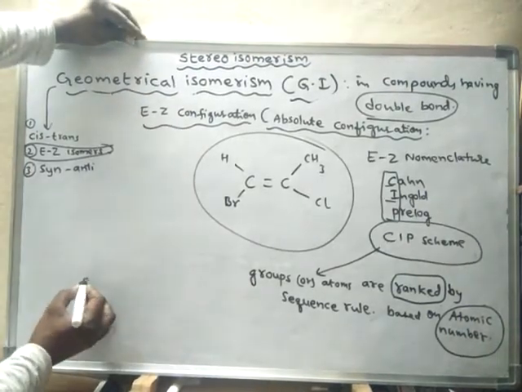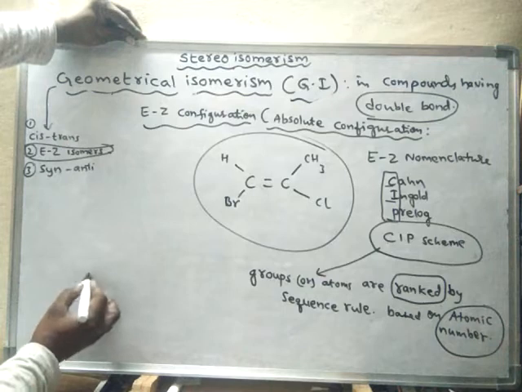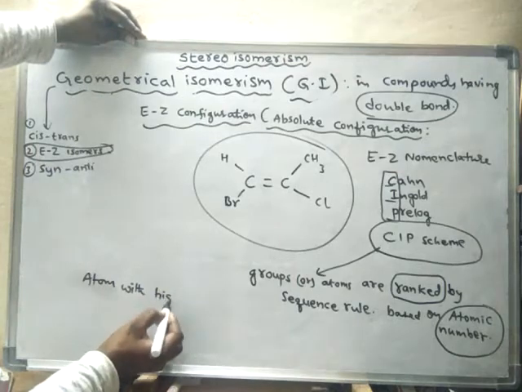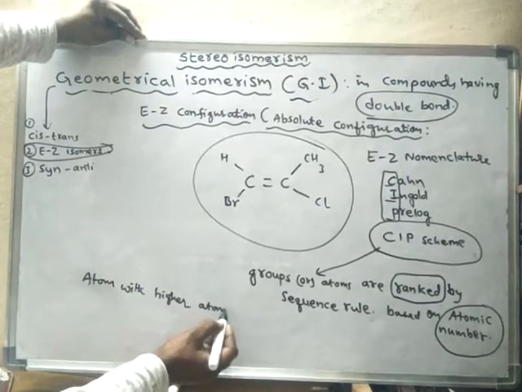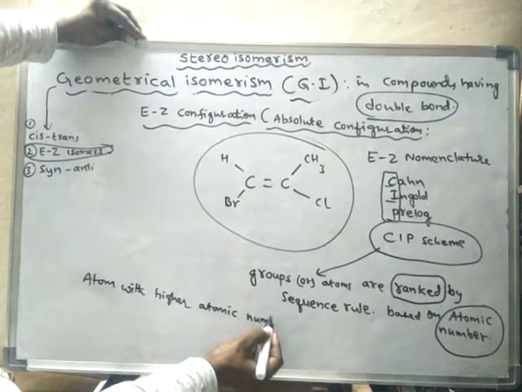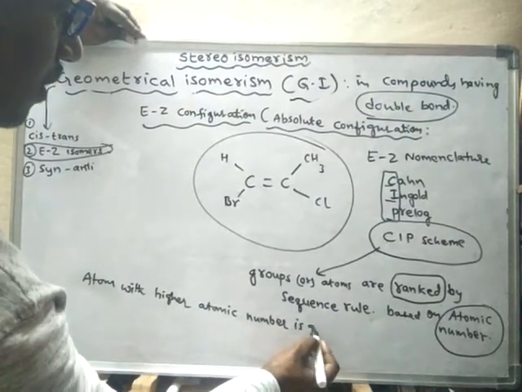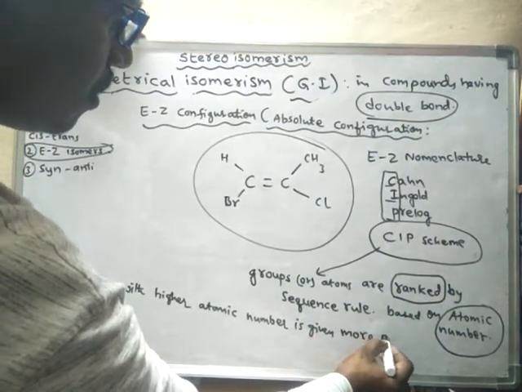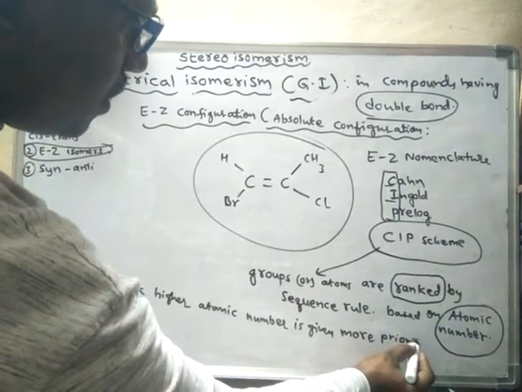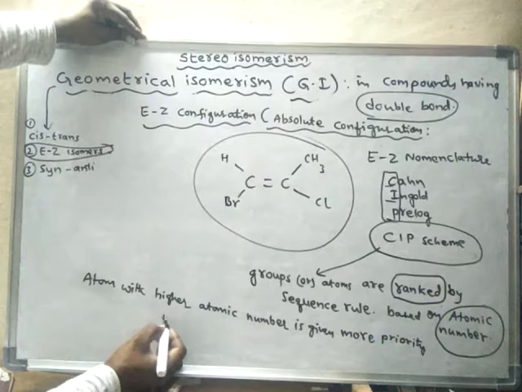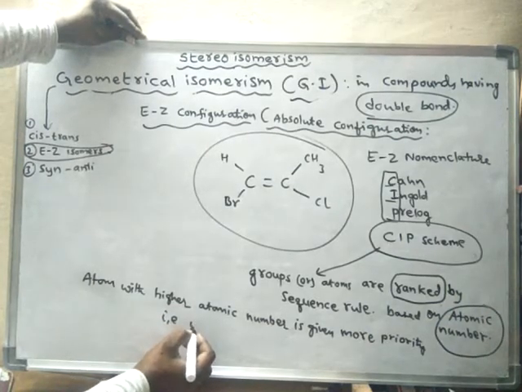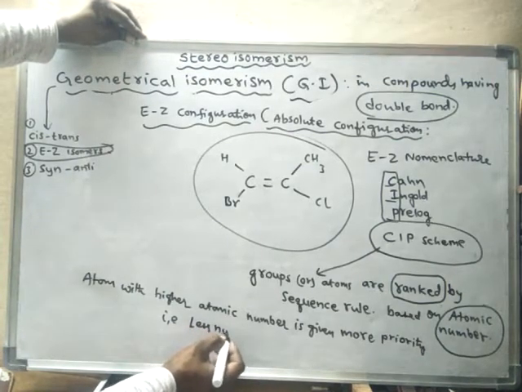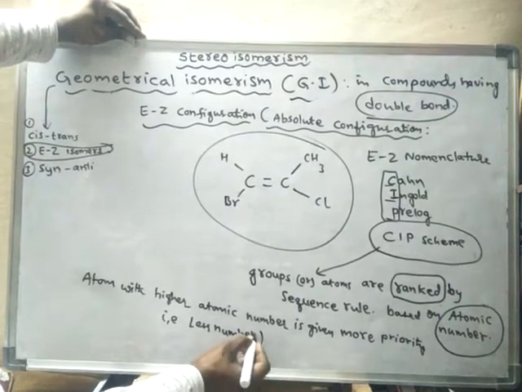The atom with a higher atomic number is given more priority, which means a lower number.